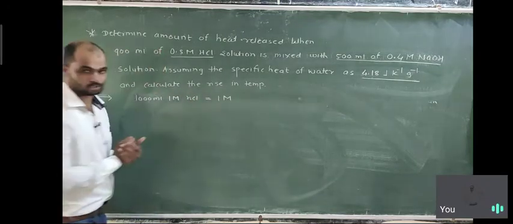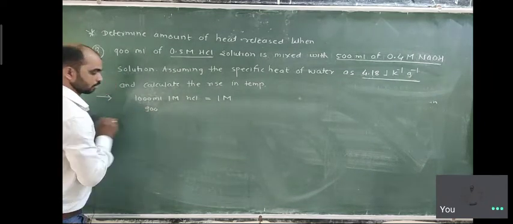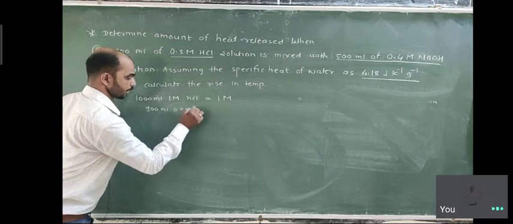What is given to us? 900 ml of 0.5 molar HCl.